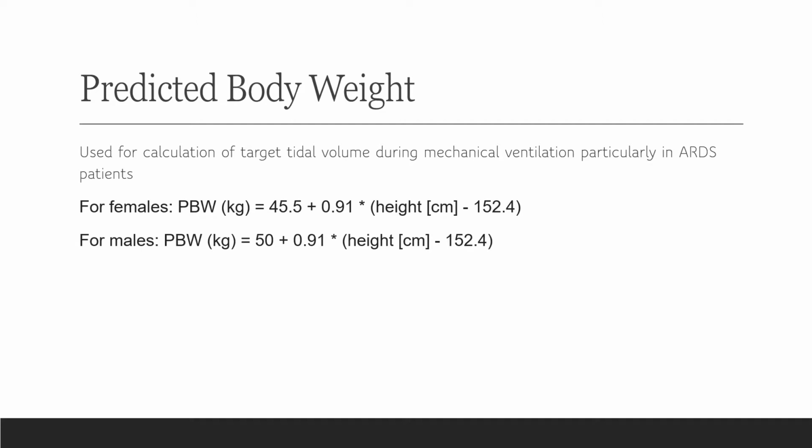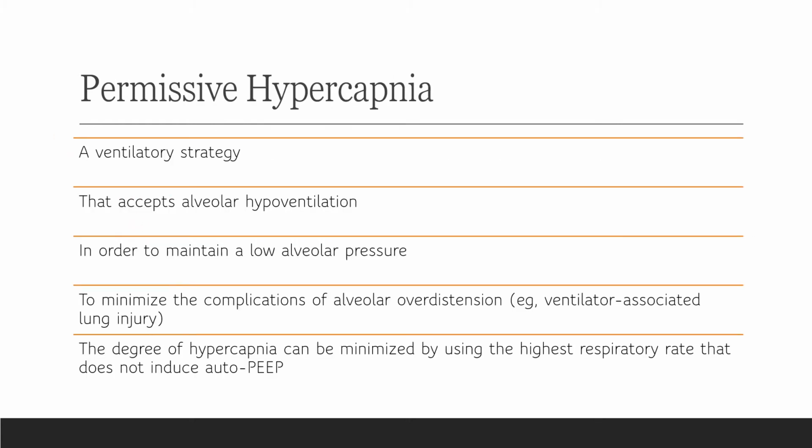of ARDS patients. Here you can see two different equations for male and female. Permissive hypercapnia is a ventilatory strategy which accepts alveolar hypoventilation in order to maintain low alveolar pressure, so the complication of alveolar overdistension can be minimized. The resultant increase in partial pressure of arterial carbon dioxide can be decreased by increasing the respiratory rate to the extent that there is no auto-PEEP. This strategy is used while ventilating patients with ARDS.